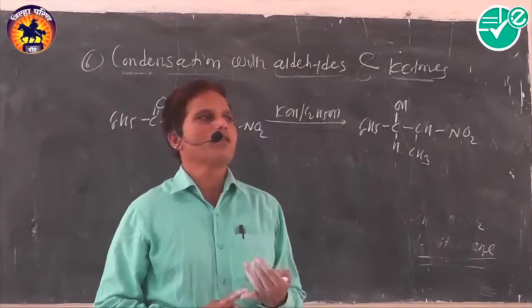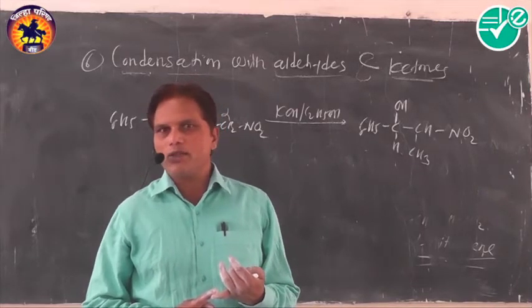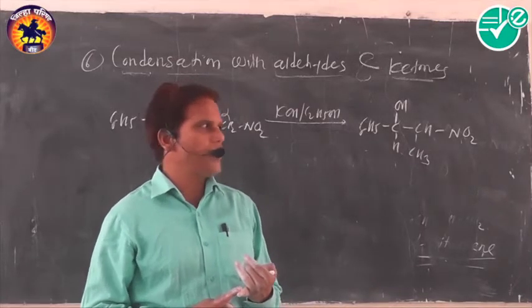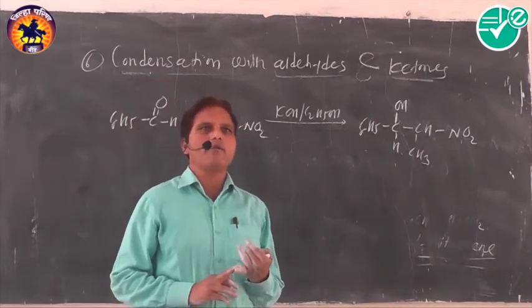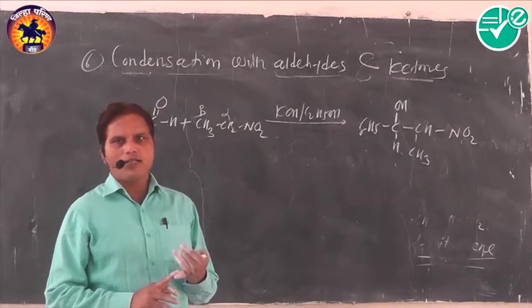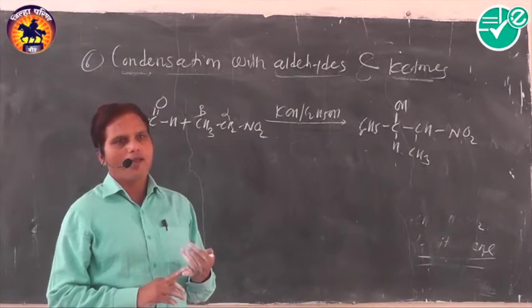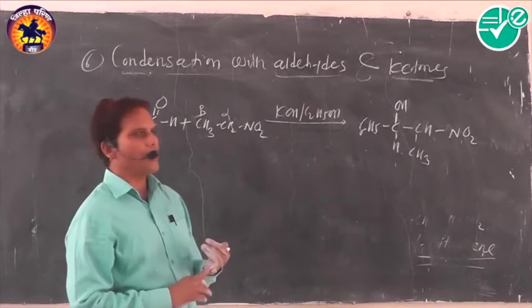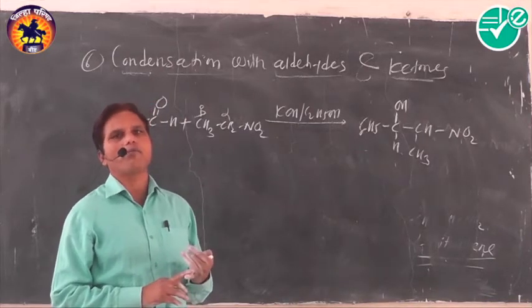Okay, very simple one. We have started the compounds containing nitrogen, and in this topic we have to see three organic compounds which contain nitrogen. First, nitroalkane, second, amines, and third, diazonium salt. We have finished the first, nitroalkane. We have seen its definition, nomenclature, isomerism, classification, as well as 6 methods of preparation and its 6 chemical properties.